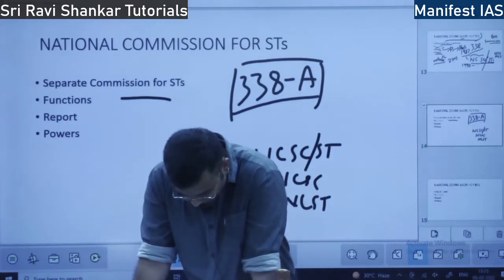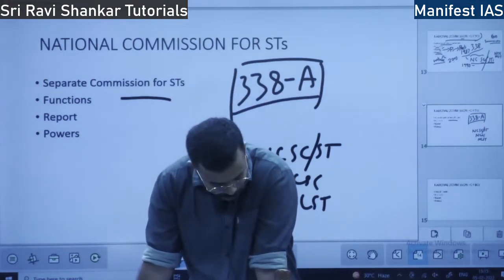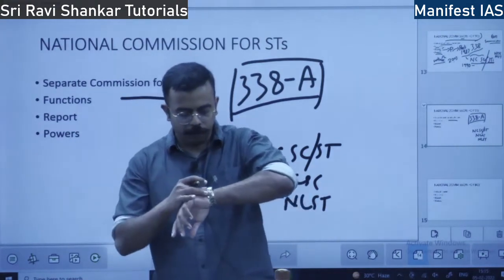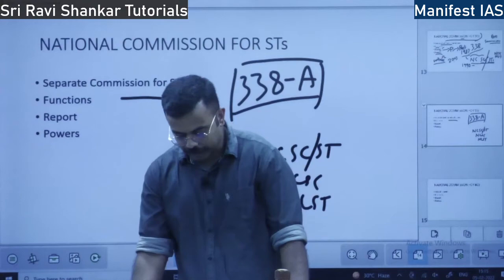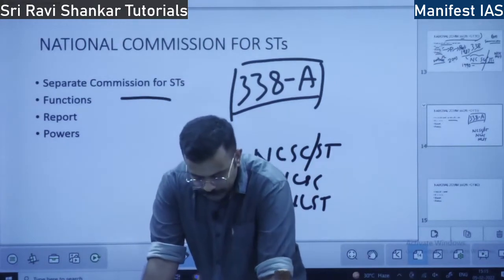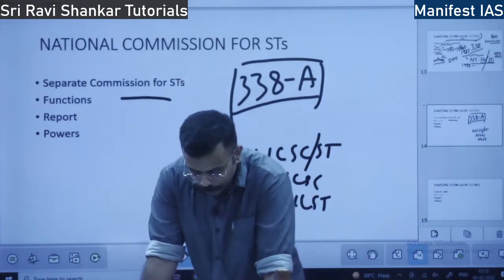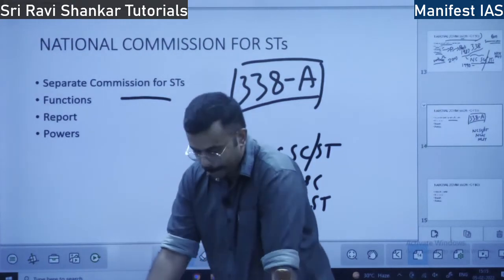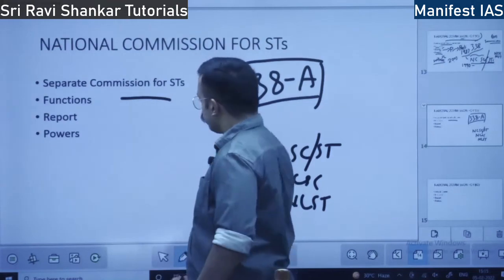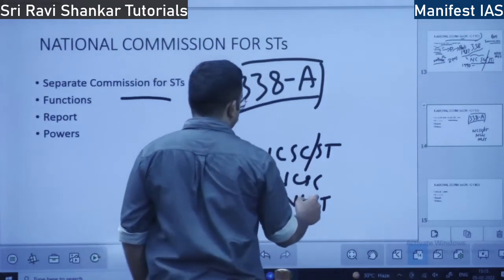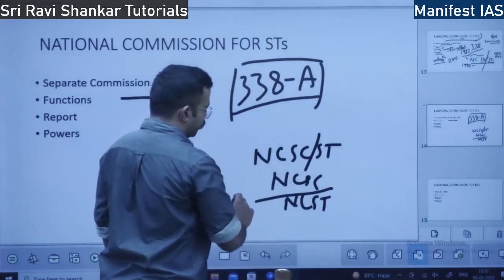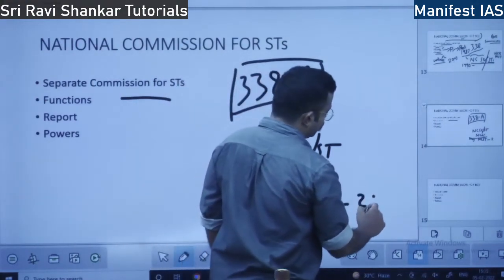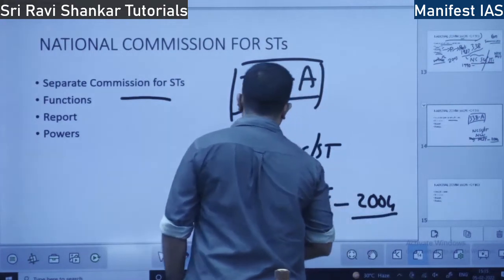Okay. So why a separate body for STs? Because scheduled tribes, that is the tribal population, is different culturally and geographically. They are comparatively different compared to the scheduled castes. So the Constitutional Amendment Act, that is, the separation, was done in 2003. However, the separate body was established in 2004, 1 year later.